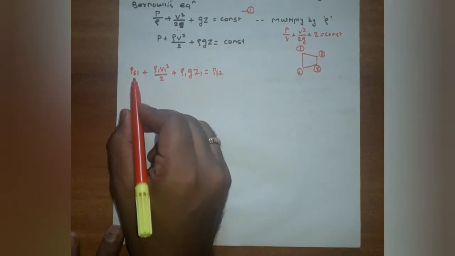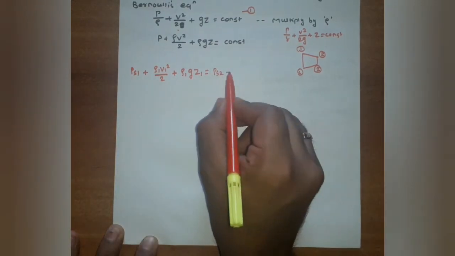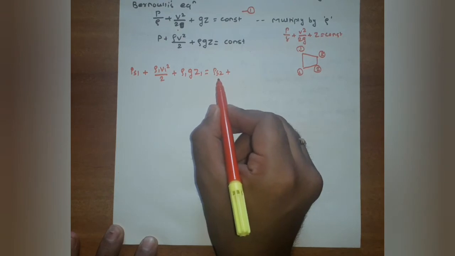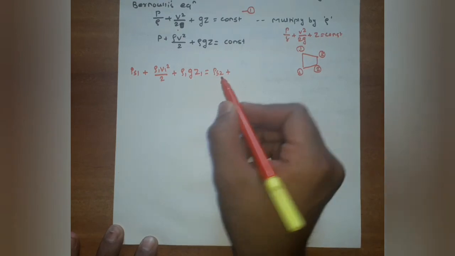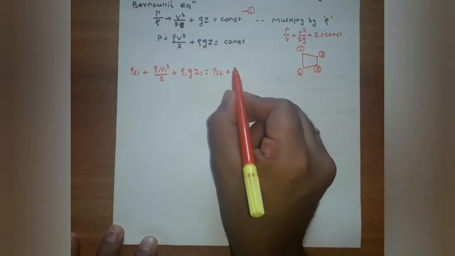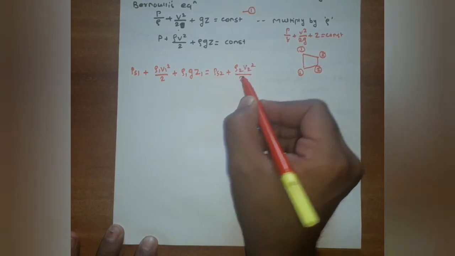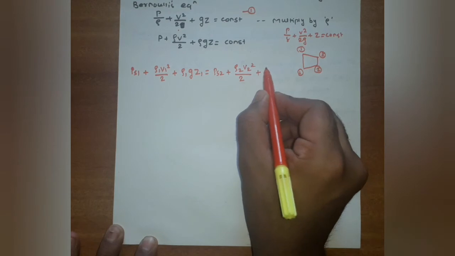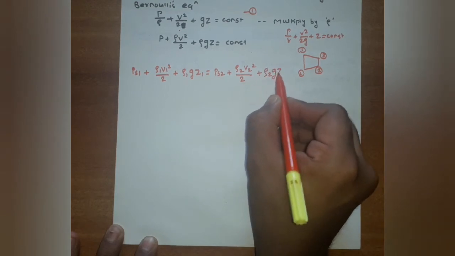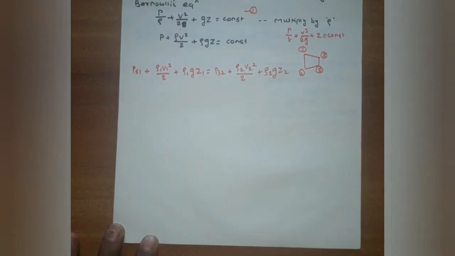Now PS1 is the static pressure in the duct, and PS2 is the static pressure in the duct at section 2, plus rho 2 V2 square divided by 2 plus rho 2 G Z2.